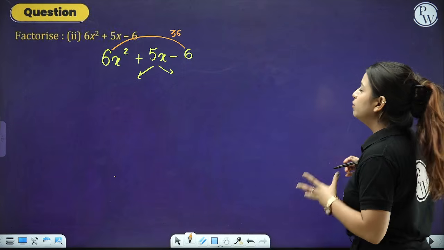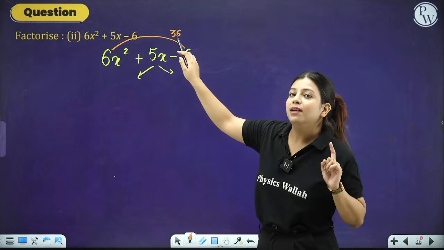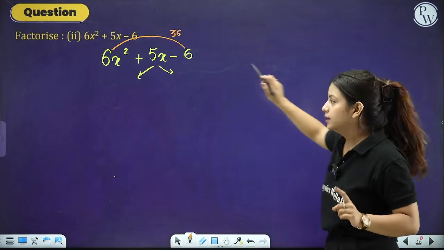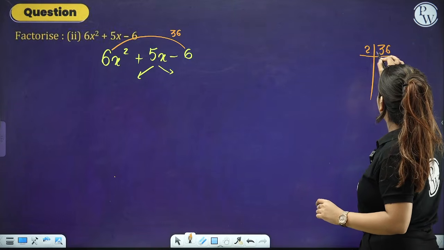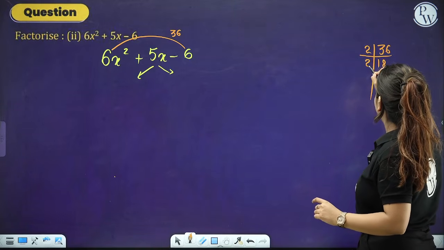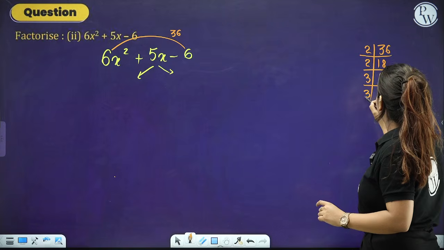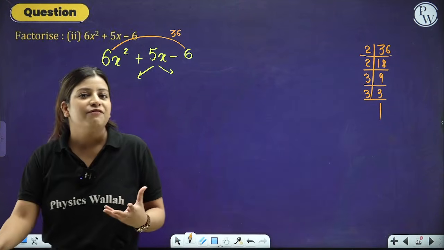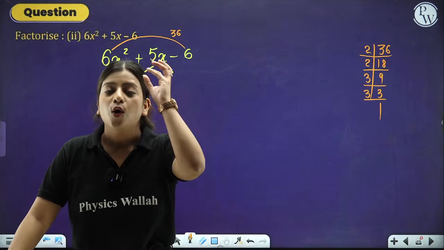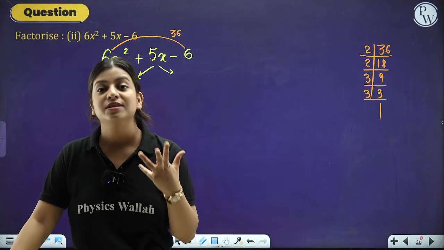So what we have to do, one simple thing: whatever you are getting over here in the multiplication part, that is 36, prime factorize that number. You have 2, 18, 2, 9, 3, 3, 3, 1. What happens after prime factorization, people? You get options of the factors. You can combine them together to form two numbers and then check.